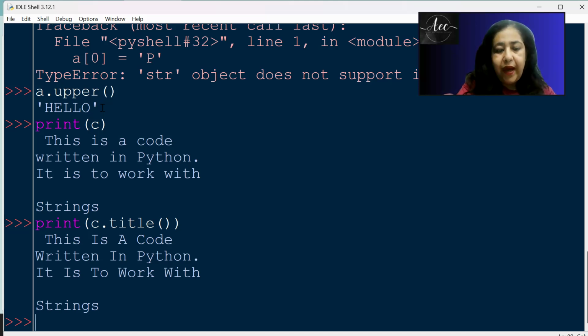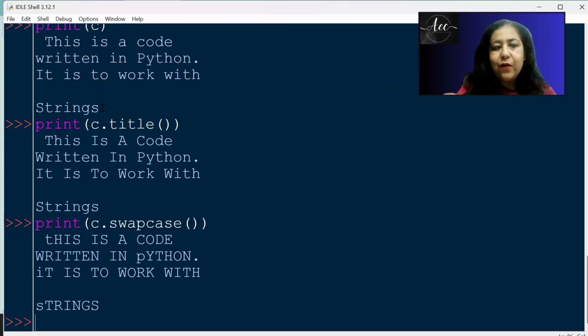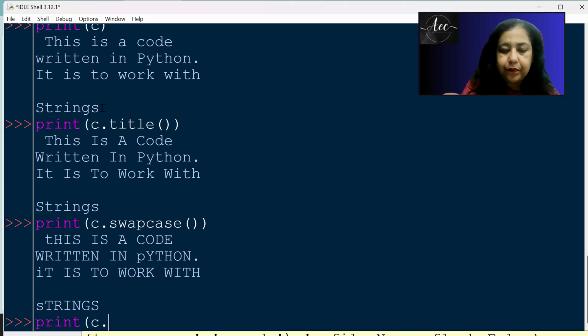After this, what do we have? We have more functions for changing cases. Like we have swapcase. It will make small letters capital and capital letters small. So wherever you have a small alphabet, it will be changed to capital, and wherever you have capital, it will be changed to small.